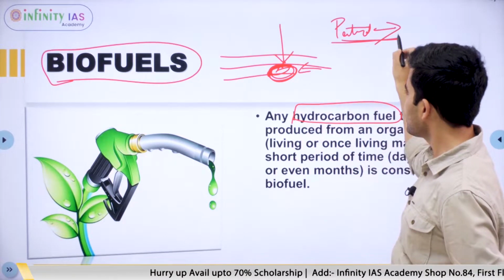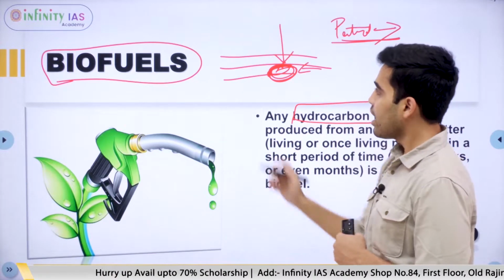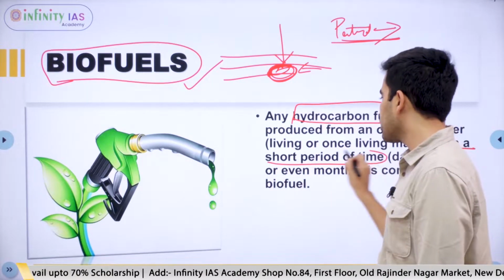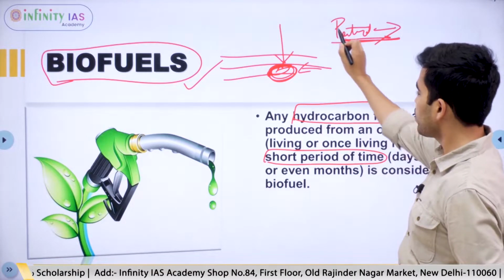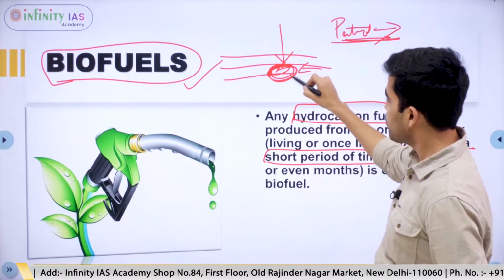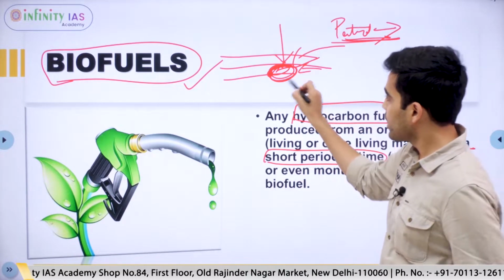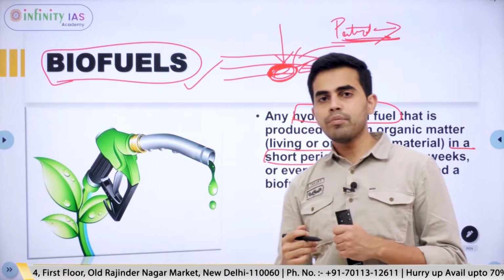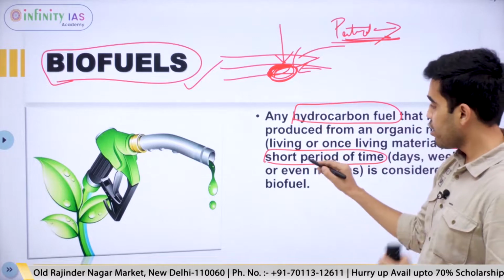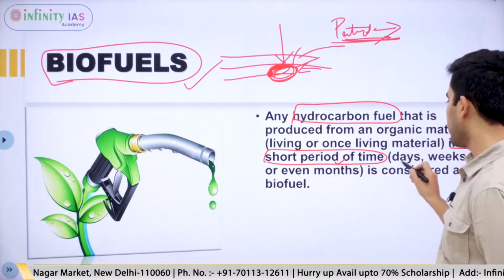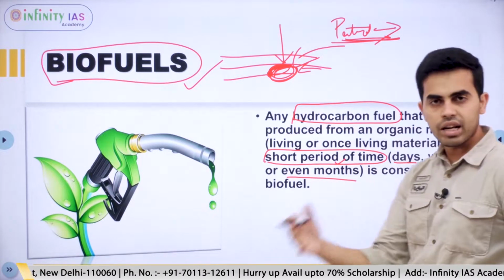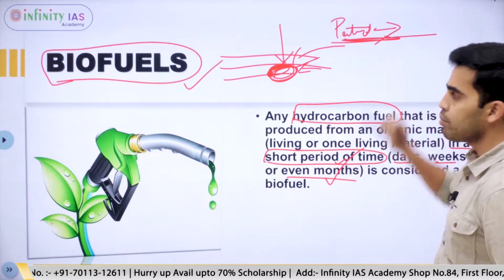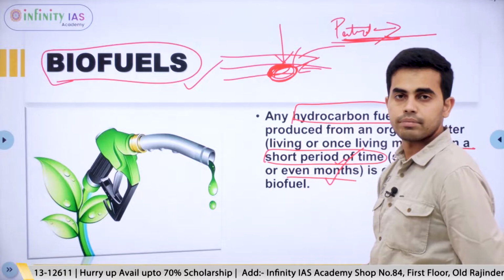So what is the difference between this petroleum and petrol products and biofuels? So the difference is biofuels are produced in a short period of time. We know that petroleum is a fossil fuel and it has been produced over thousands of years, as in the organic matter goes through chemical changes over thousands of years to become the petroleum products that we are getting today. Whereas biofuels, it takes only a short period of time, that is days, weeks or even months to produce biofuel. So this is one of the crucial difference between our normal fossil fuels and biofuels.